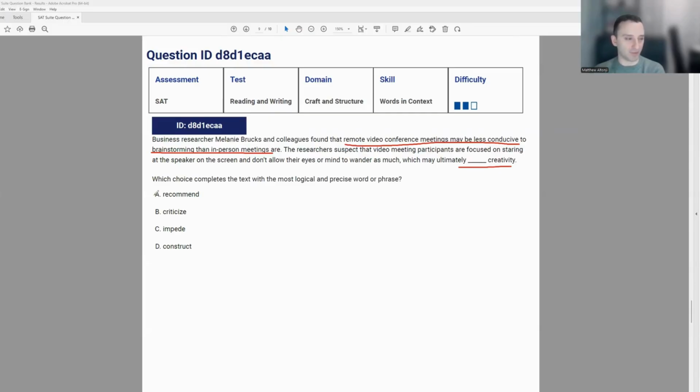A says to recommend, so it's not recommending creativity. That has more of a positive connotation to it, whereas we were looking for something negative. B says to criticize, which has that negative connotation, but you're not criticizing creativity. It's still something that they want. It's just that it's not being accessible. So we can cross out B. Impede means to act as a barrier, which is what they're trying to say here: video screens might be a barrier to creativity or prevent it. So we can circle that one there. And D says to construct creativity, which we're not doing here. We're not constructing or making creativity. Even if that were the case, it's a little bit of a weird way to say it. So D doesn't quite work here, and C is correct.